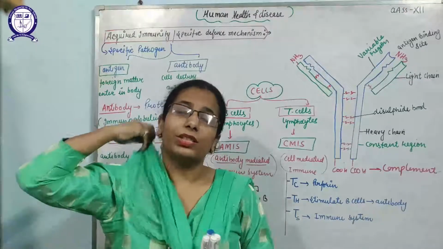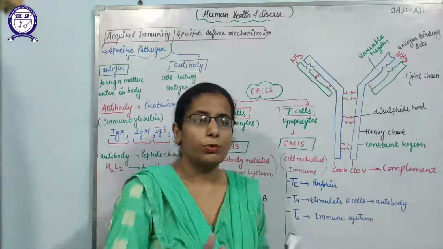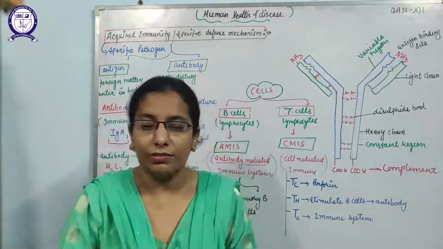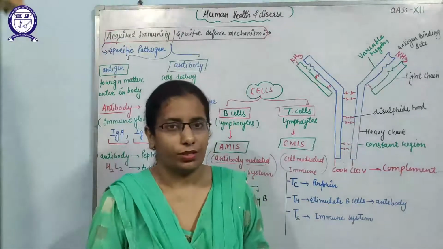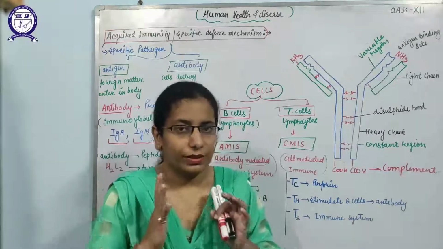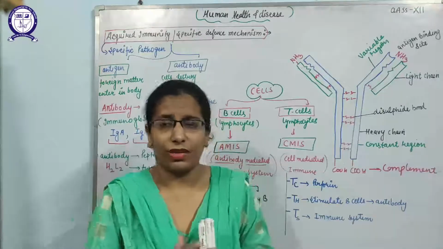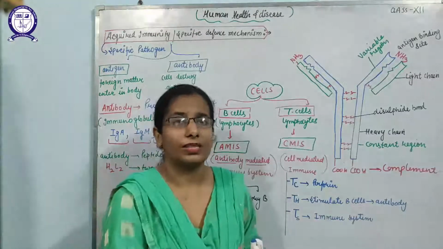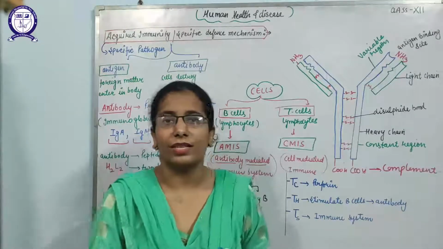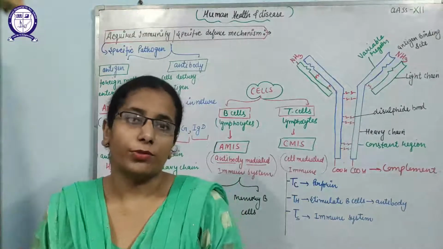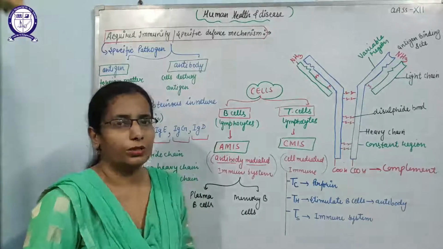It is very necessary to suppress the immunity at that time, otherwise the immunity of the body will identify that organ as a foreign material and reject that graft. So whenever any organ is going to be transplanted, that is known as the graft, it is necessary to suppress the immunity, otherwise that immunity will reject the graft or the organ and destroy that organ also.